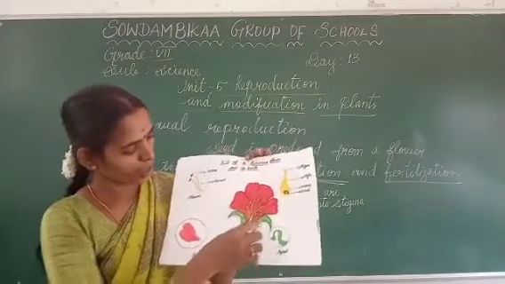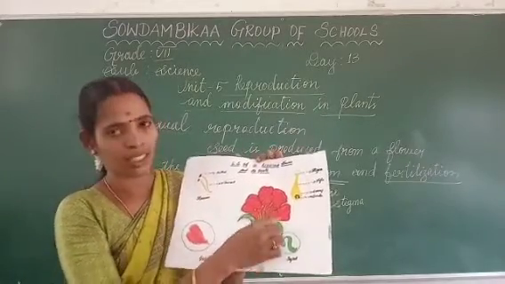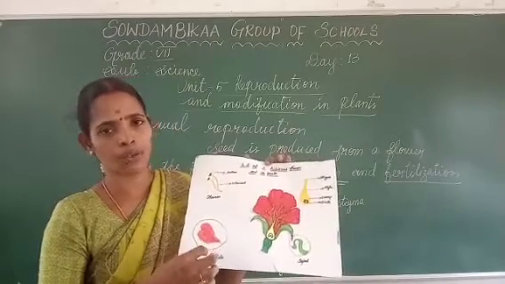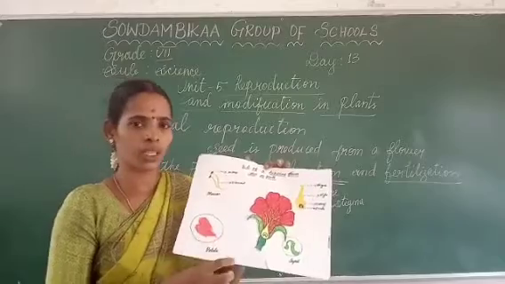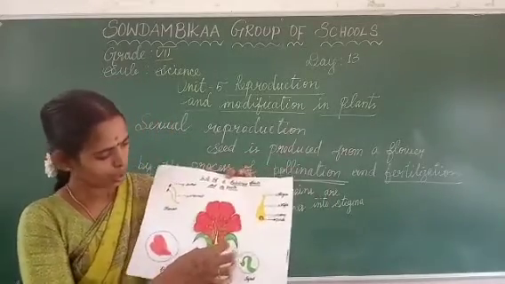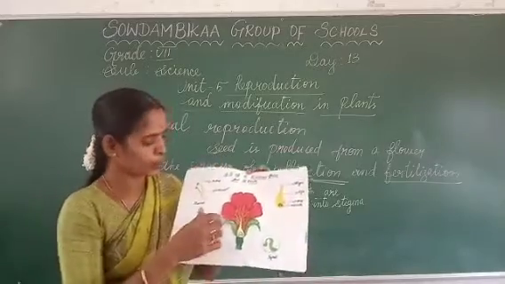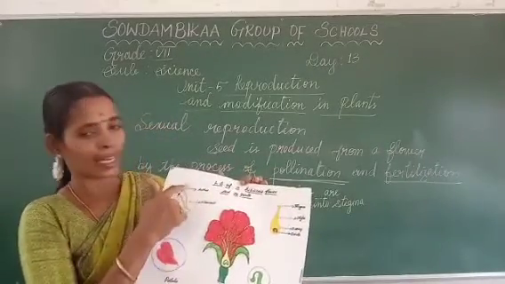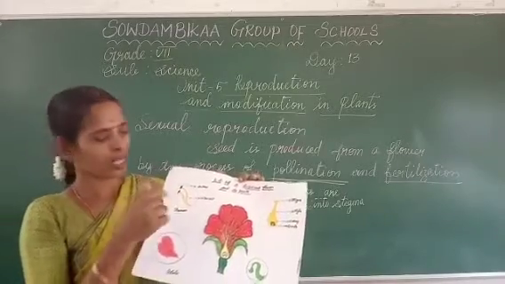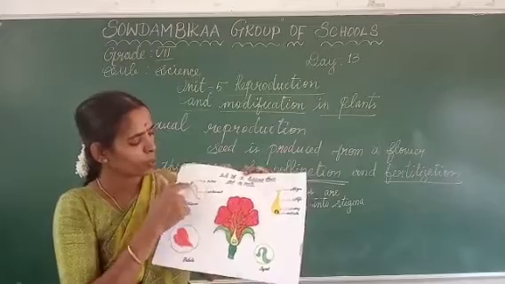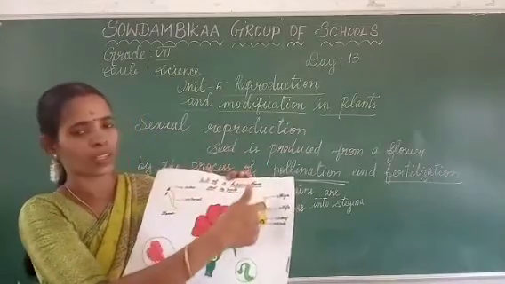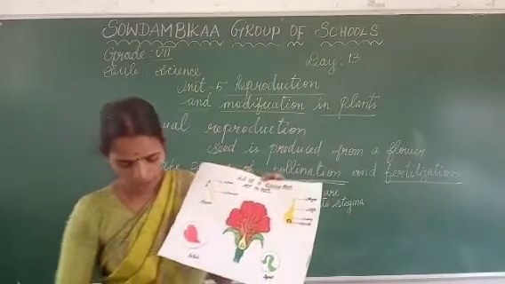Here the green leaf-like structure is called the sepal. The attractive, colorful part of the flower is the petals. Okay, are we clear about this? Yes. Shall we go to the next one? So, what is pollination? The anther contains a large amount of powdery substance called pollen grains. These pollen grains are transferred to or reach the stigma. That process is called pollination. Are we clear about this?